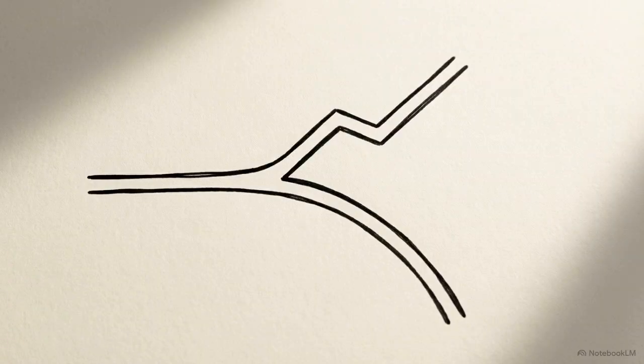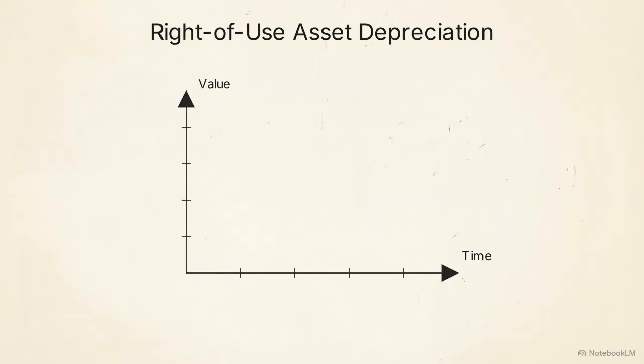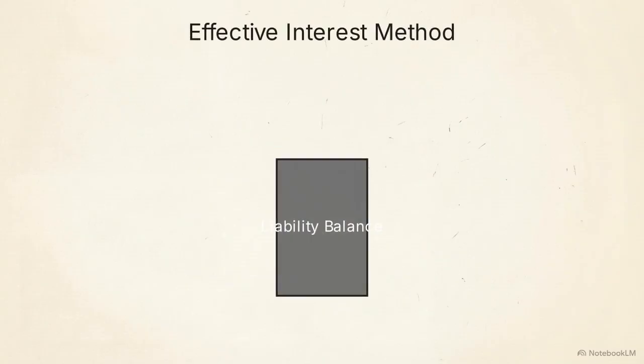Once the lease is active, the asset and the liability follow different mathematical paths. The ROU asset is typically depreciated on a straight-line basis over the lease term, mirroring the depreciation of owned equipment. The lease liability is amortized using the effective interest method. This means interest is added to the balance over time, while cash payments reduce it.